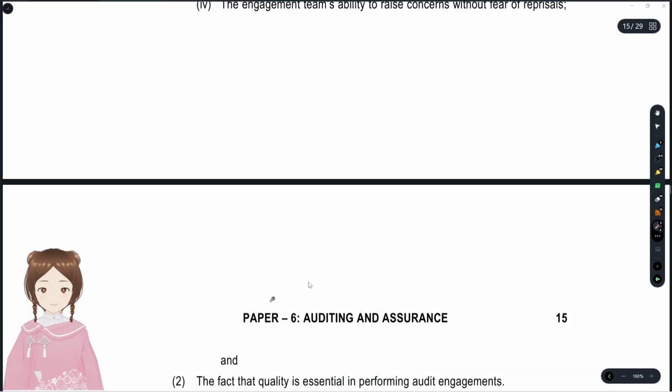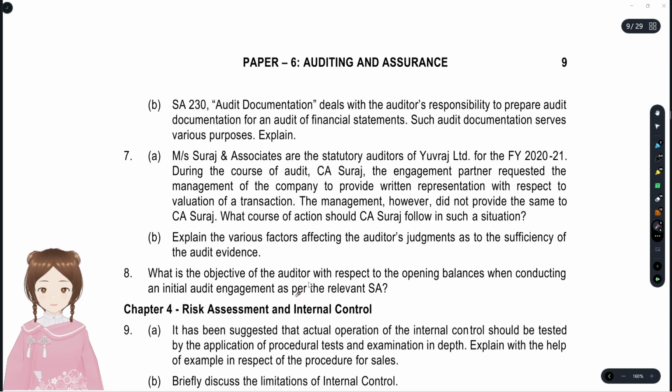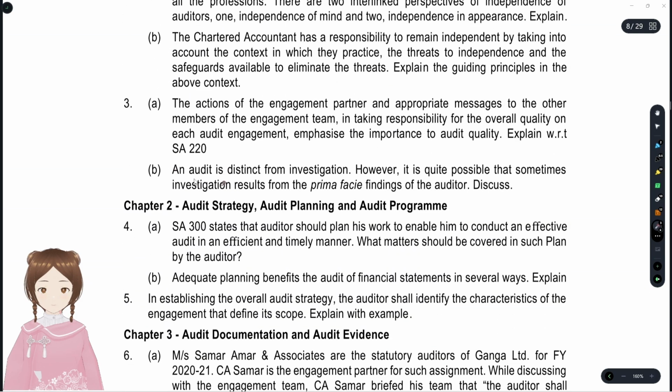And now we'll see the next question. Question number 3B. An audit is distinct from investigation. Yes. However, it's quite possible that sometimes investigation results from prima facie findings of the auditor. Yes, if the risk of material misstatement is found, or if the auditor finds any kind of fraud or serious irregularities in compliance, they can result in an investigation.